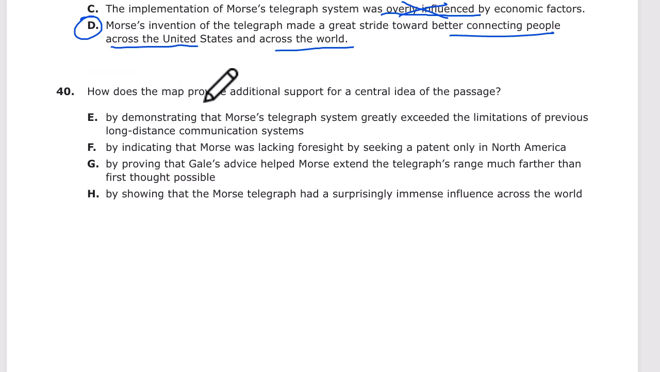How does the map provide additional support for a central idea of the passage? Okay, so the central idea right above here on the last question: he developed the telegraph and it connected people across the US and across the world. Let's go up and look at the map.